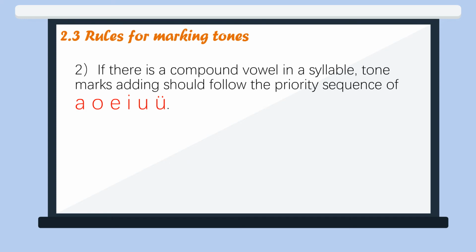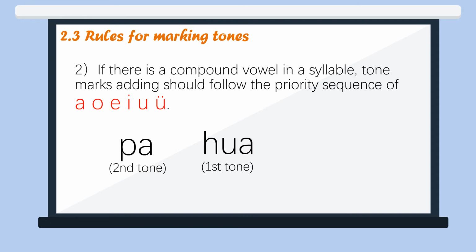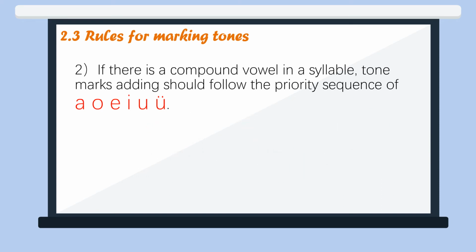That is, if a syllable contains an a and other vowels, place the tone mark on the top of a. For example, for syllables 爬, 花, 天, we can place the tone mark on the top of a as they contain an a. If there's no a, then place the tone mark on the top of o and so on.